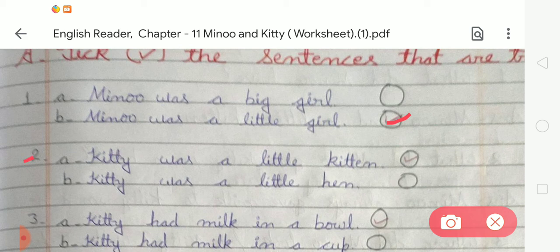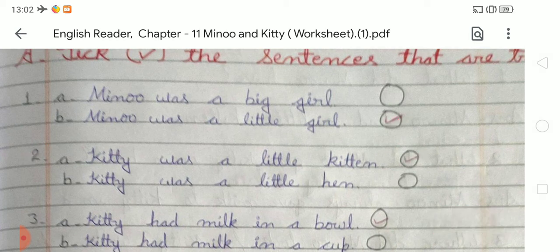After that, next is: Kitty was a little kitten, Kitty was a little hen. So students, now tell me, who was Kitty? You know that? Yes, Kitty was a little kitten. So we have to pick option A. Okay. After that come to the next.